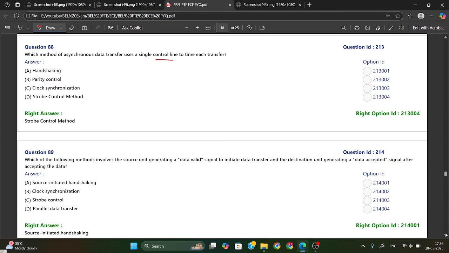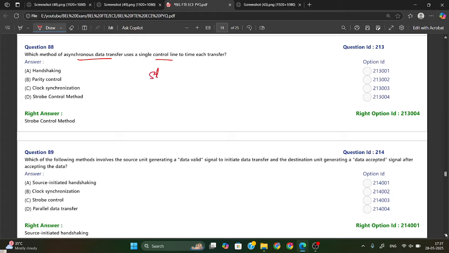Which method of asynchronous data transfer uses a single control line to time each transfer? So asynchronous data transfer is where the sender and receiver do not share a common clock. In asynchronous data transfer, they will not use a single or common clock for sender and receiver. It will use a control line to coordinate data transmission. And we have different methods for this also.